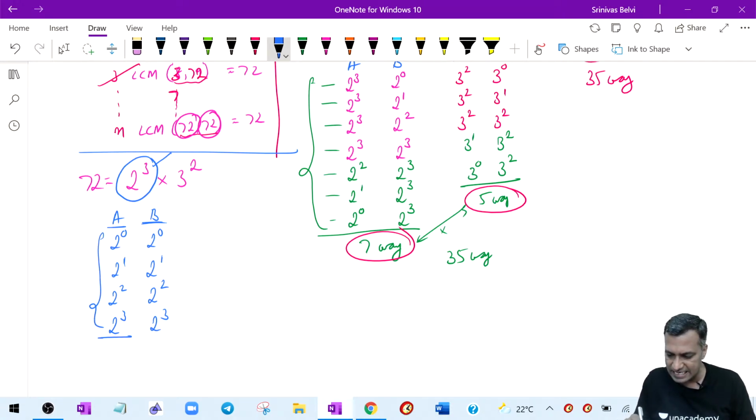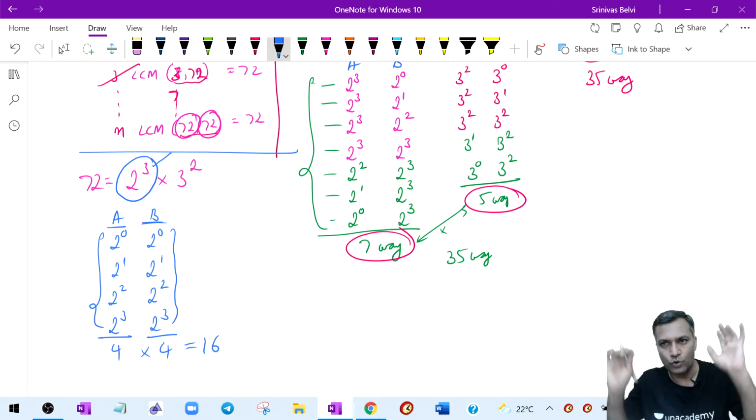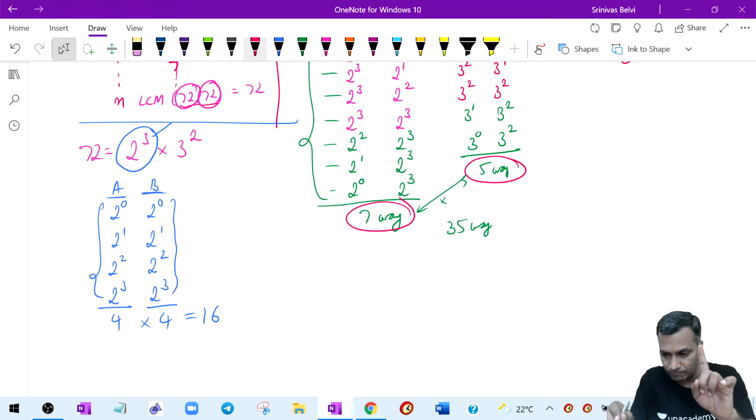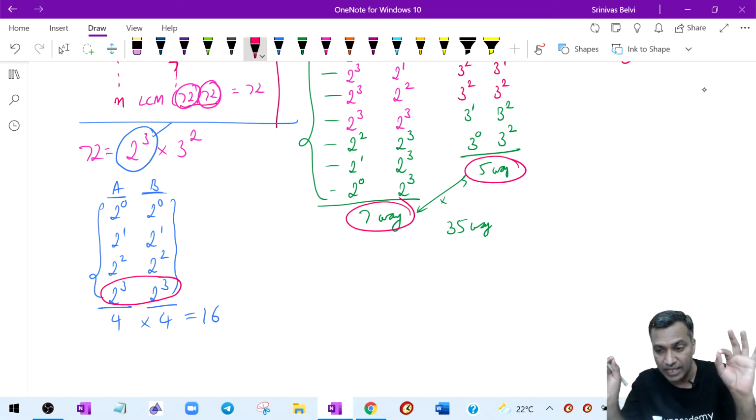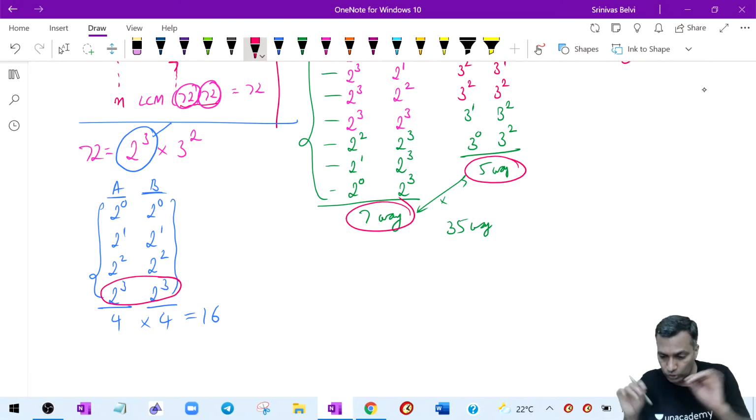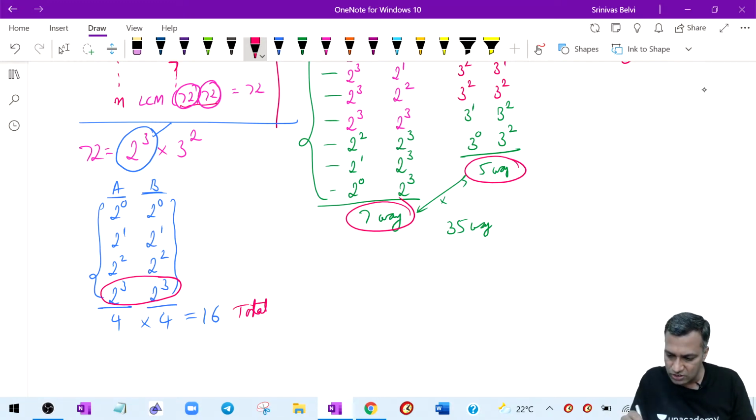Totally how many ways here? A can take any of the 4 values. B can take any of the 4 values. 4 into 4, 16 values. However, if 2 power 3 is not there in both of them, then they are not in my favor. 16 is the total. What is not in my favor?